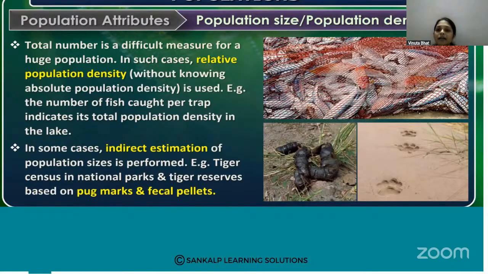For example, if 100 fishes were caught in a particular area, we may guess how many are present in the rest of the water. Like that, we can use the relative population density, not exact. In some cases, indirect estimation of the population size is performed.